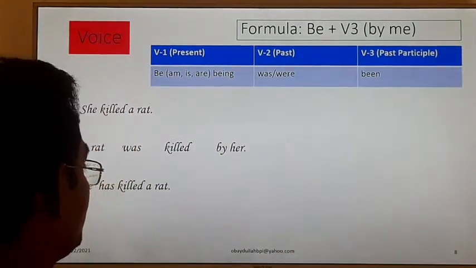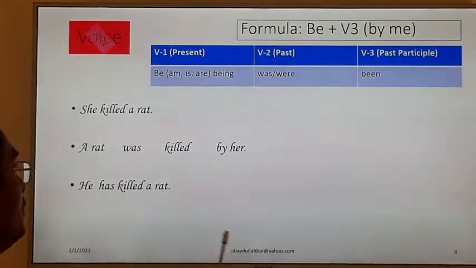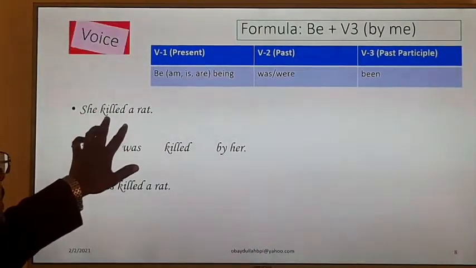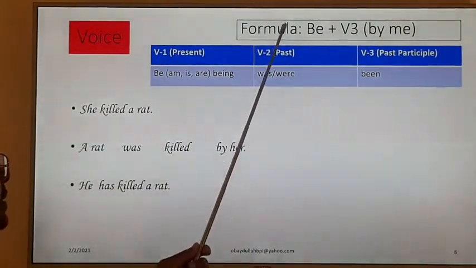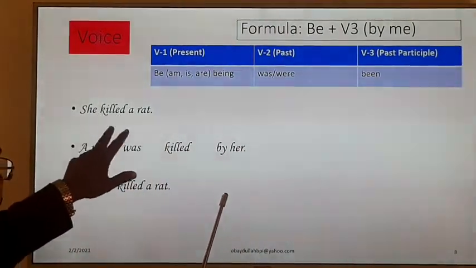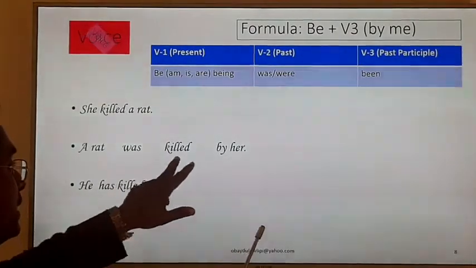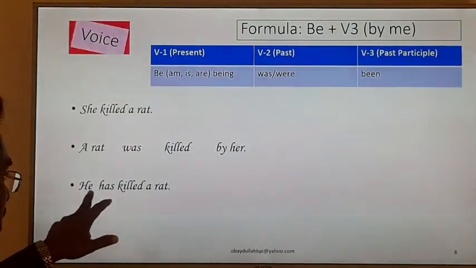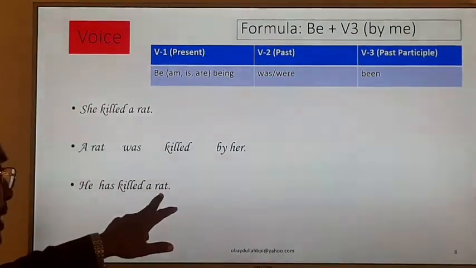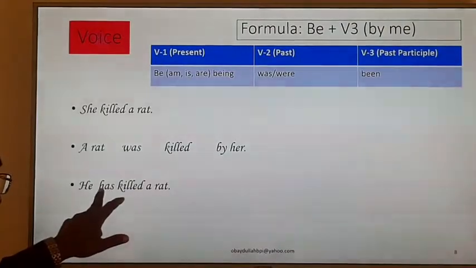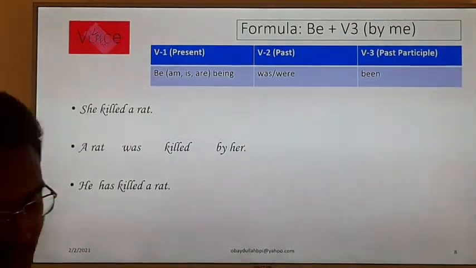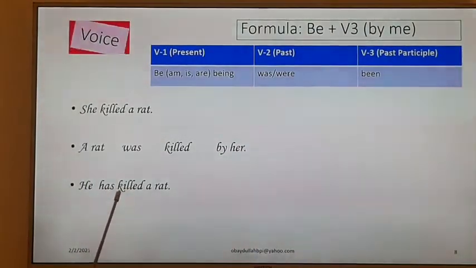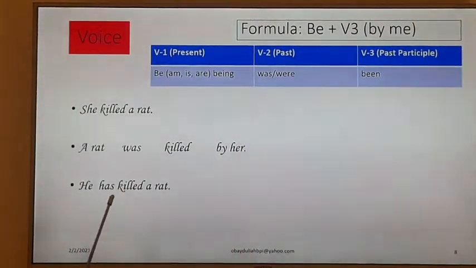Next verb. Okay, dear learners, when we get a single verb in the active voice, we have to take the help of another be verb. That is why here the single verb has become a double verb, was and killed. And in the next example, I have used another sentence. He has killed a rat, and there are two verbs, has and killed. So we have got two verbs, and we have to